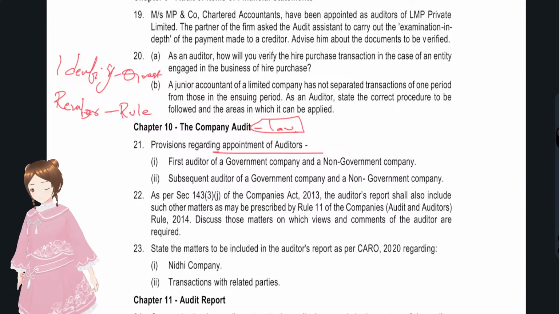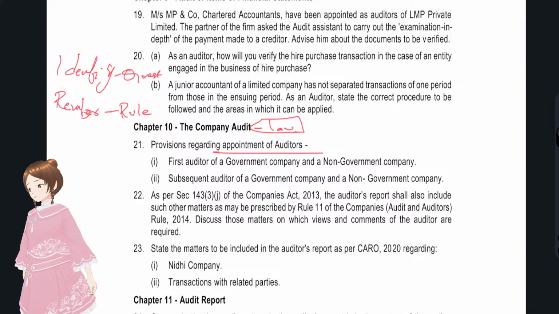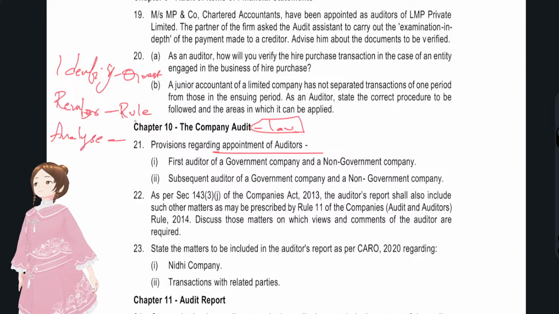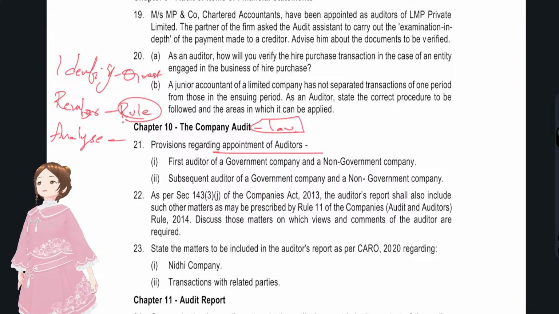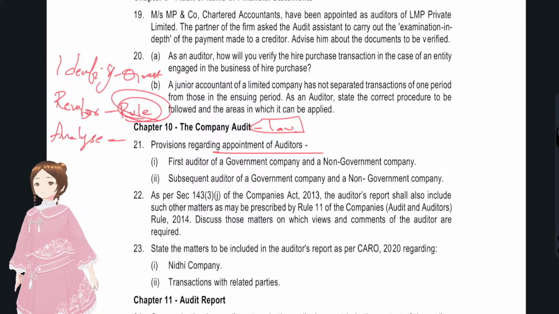We'll discuss those rules, and later we have to analyze the situation. Rules are just normal rules, but you have to analyze how to apply them. A question contains a scenario which is very custom in nature. You have to not give restricted answers, just copy-pasting the rules or provisions from the Act.